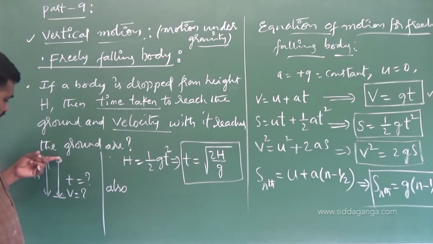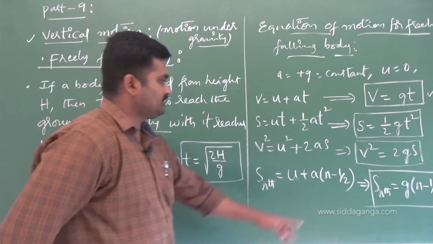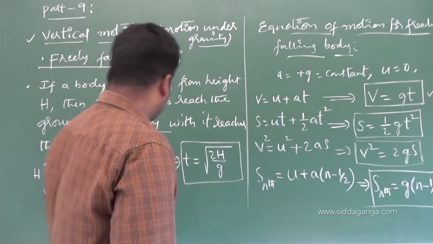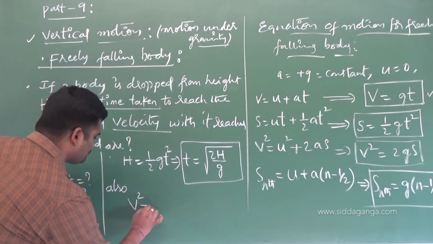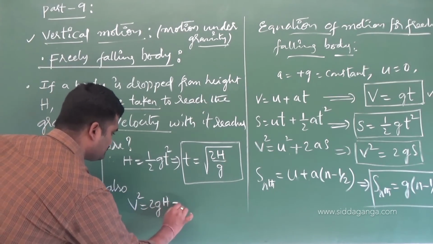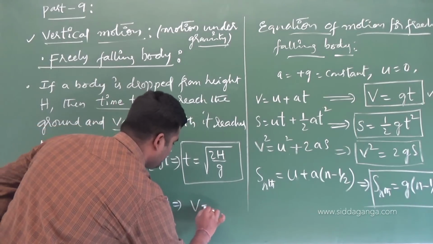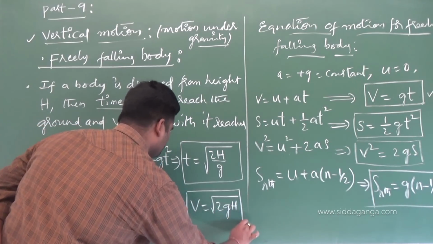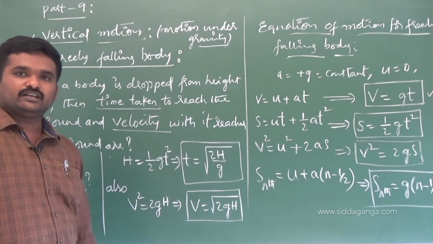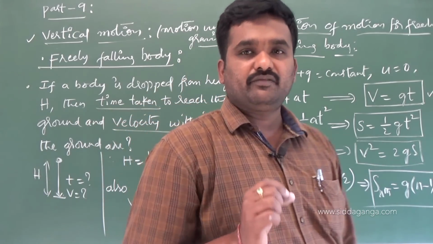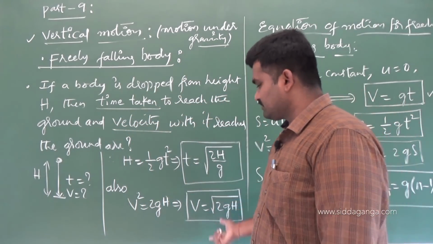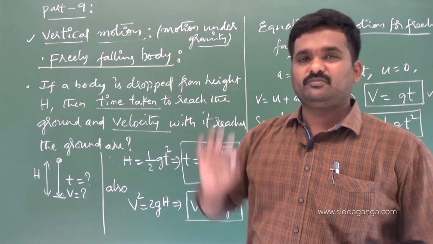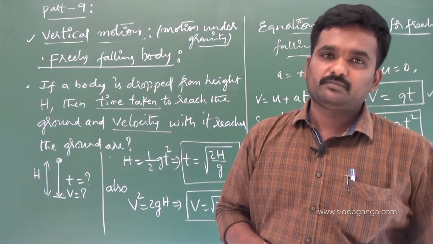Also, what will be its velocity after travelling a displacement of h? Velocity after travelling a displacement of s is v square equals 2gs. So v square equals 2 into g into h, and from this v equals root of 2gh. These two relations are very, very important. Whenever I ask for these two, you should be able to recall them. You have to remember them. A body dropped from height h means immediately the time taken is root 2h by g.